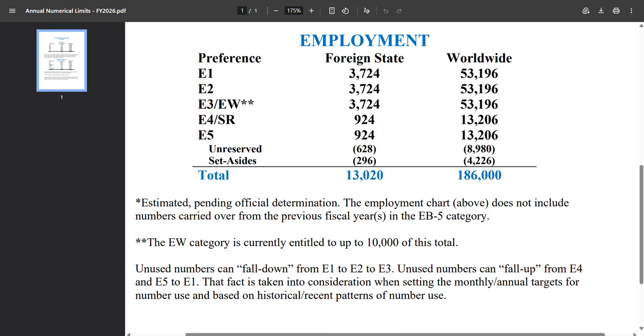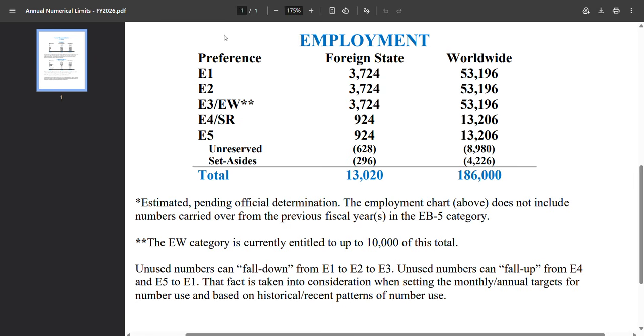Hello guys, in this video we are going to talk about the annual numerical limits that were applied for fiscal year 2026 under the employment based category. Ideally, every year the employment based worldwide limit is 140,000. It includes all the EB categories from EB1 through EB5.